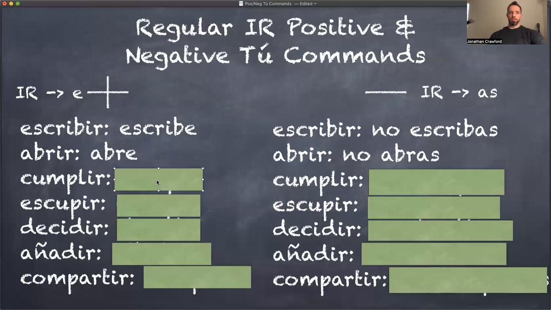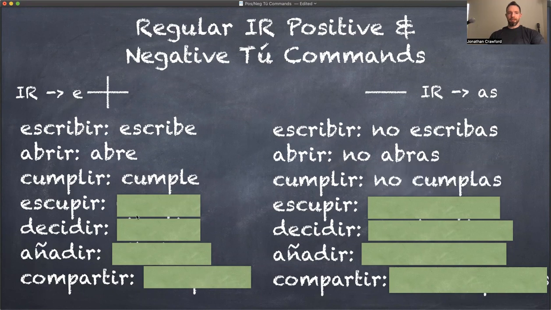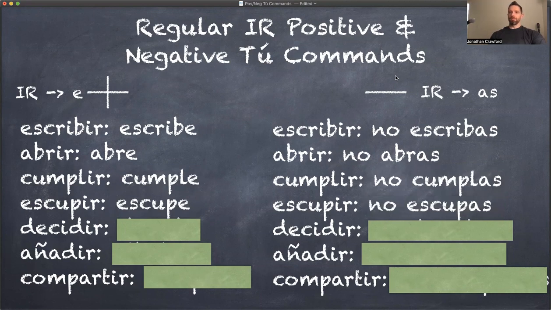Cumplir means to complete or to fulfill. Cumple. No cumplas. Escupir, to spit. You might say spit. Escupe. Or don't spit. No escupas. No escupas en mi piso. Don't spit on my floor. No escupas en mi piso. Por favor.